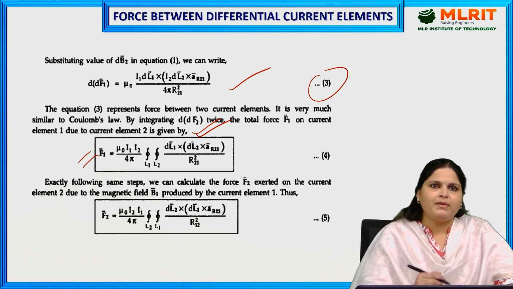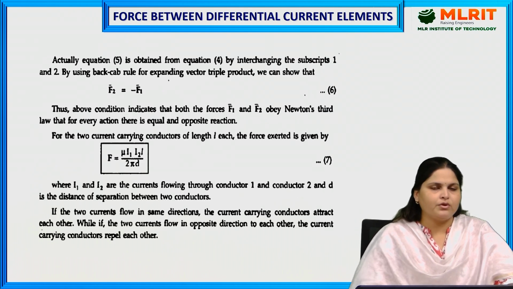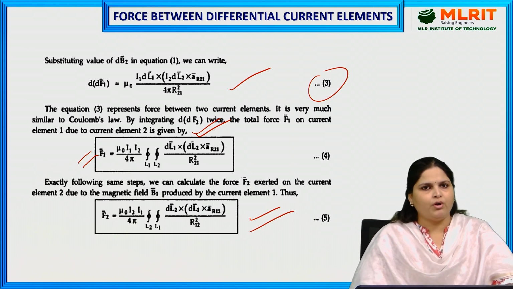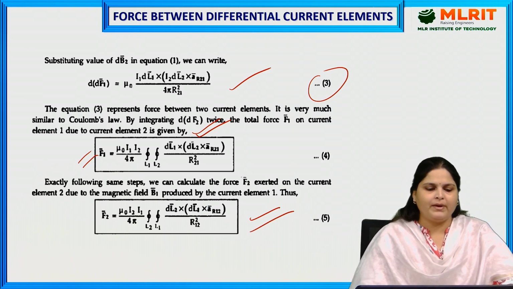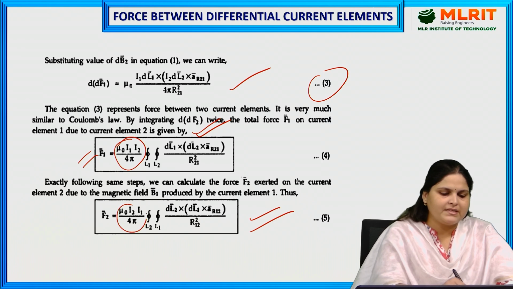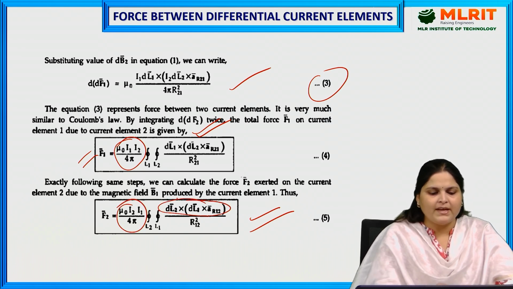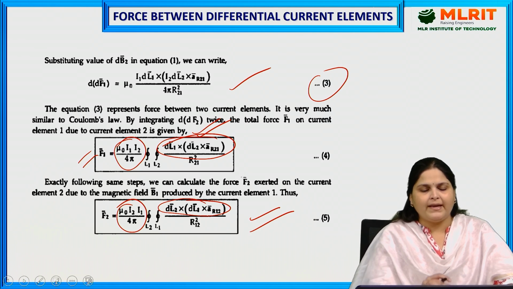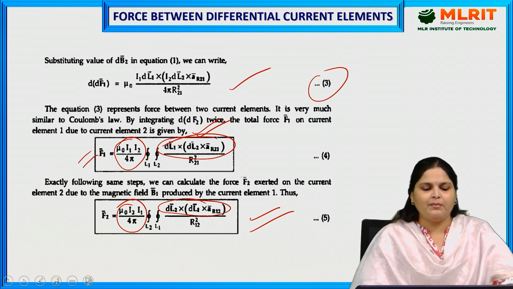In a similar manner, we can write the other force, given by F2 equals mu naught I2 I1 upon 4 pi. These two terms are exactly similar, only this portion has changed. As it is a cross product, we have to take care of the sequence, so it becomes dl2 cross dl1 cross a_R12 upon R12 squared.